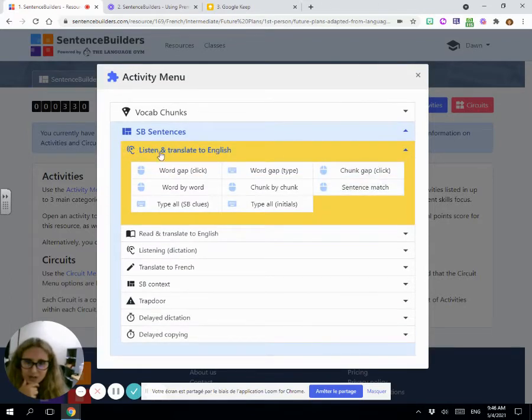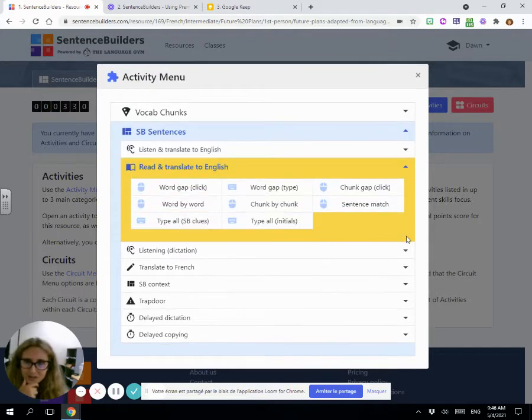So again, we go through listen and translate, all the different options, read and translate, and going through. And again, if you usually do these listening activities together as a group or you create them for yourself for students to do online, this would be a huge time saver. So this is a resource that I created. Yes, it's adapted from Language Gym, but I created it. It's going to have what I need my students to know, and they'll be able to do all these activities.